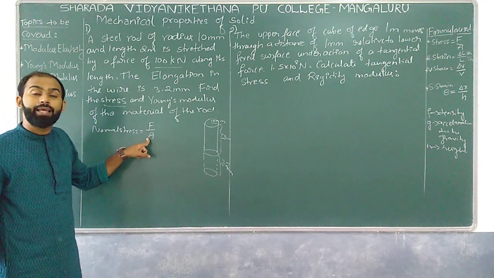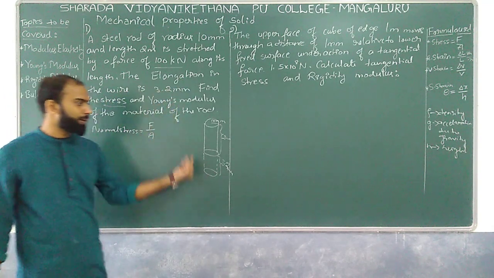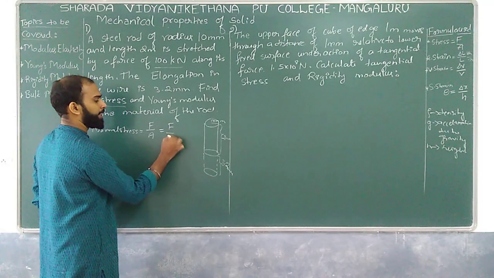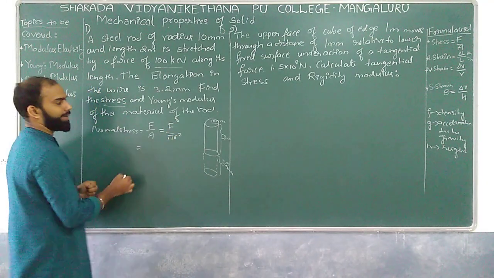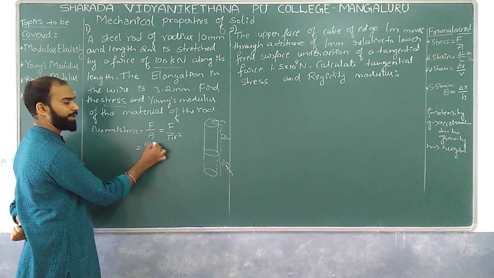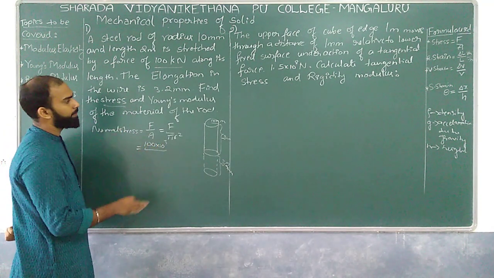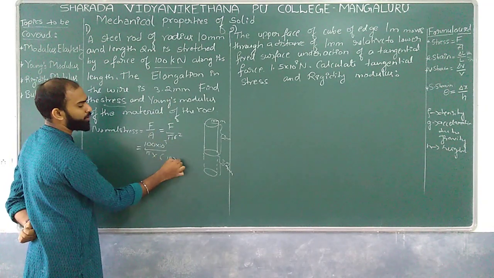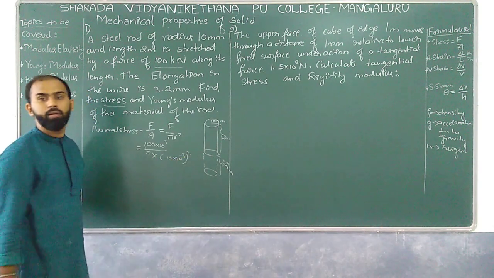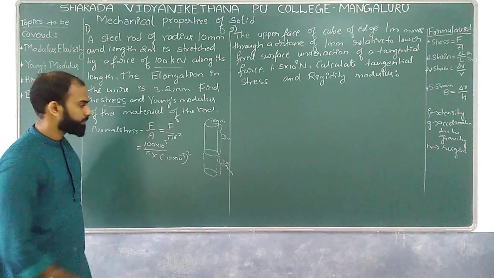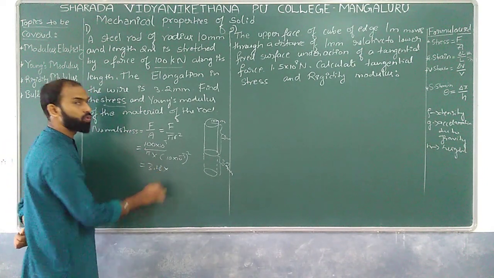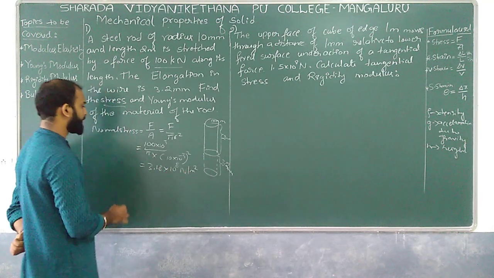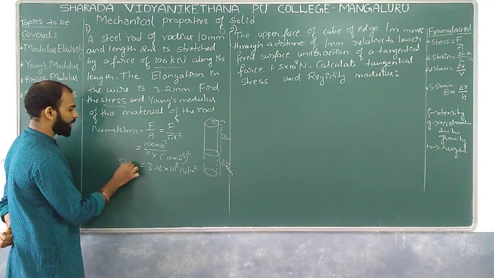Now, the area of the wire, which is nothing but the area across which the force is applied, is pi r square. So the stress is equal to F divided by pi r square. Altogether, F is 100 into 10 to the power 3 because it is kilonewton, divided by pi into r, where r is 10 into 10 to the power minus 3, the whole square. So altogether what we are going to get is 3.18 into 10 to the power 8 Newton per meter square, and this is the stress I can have.